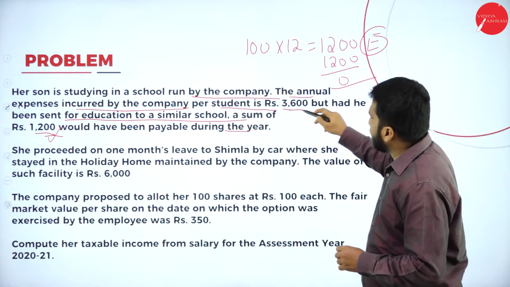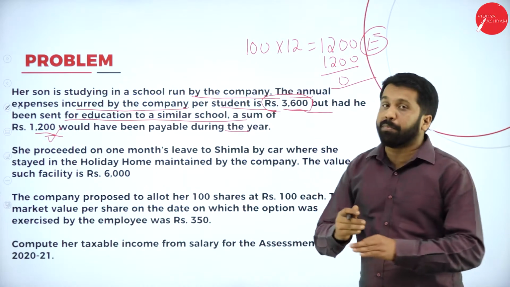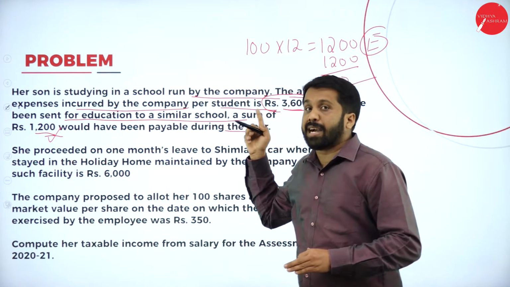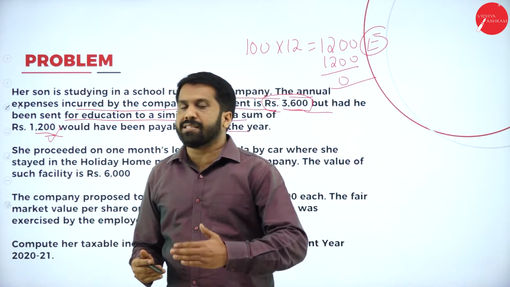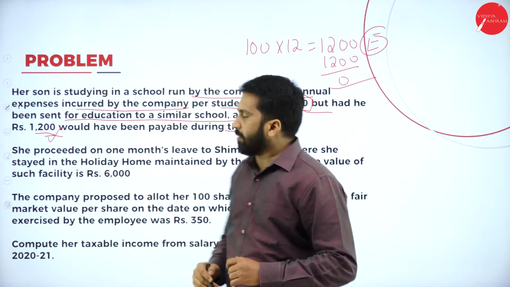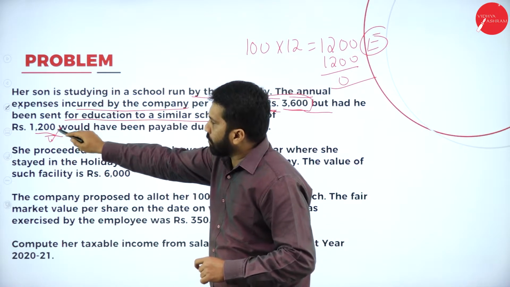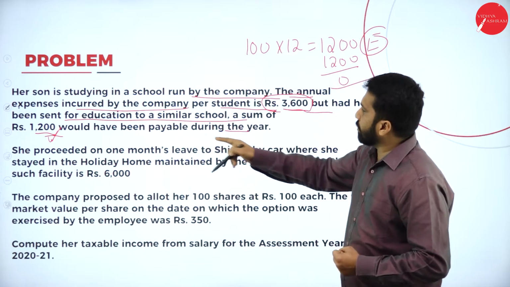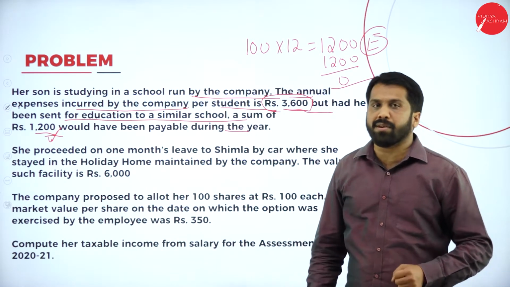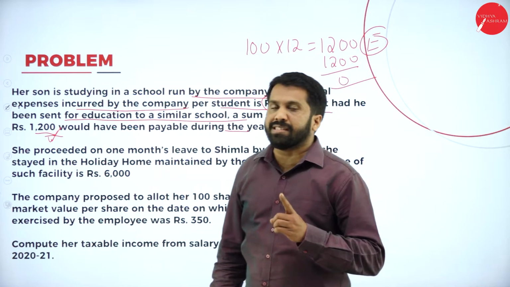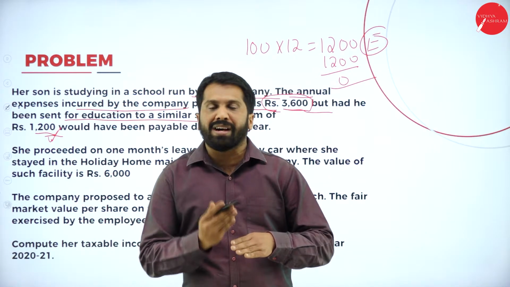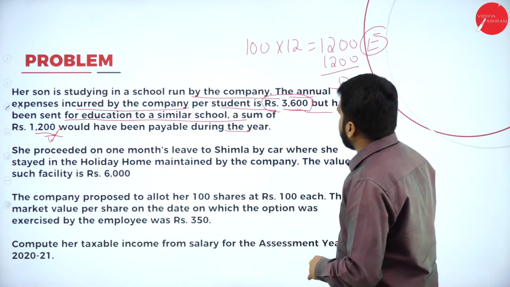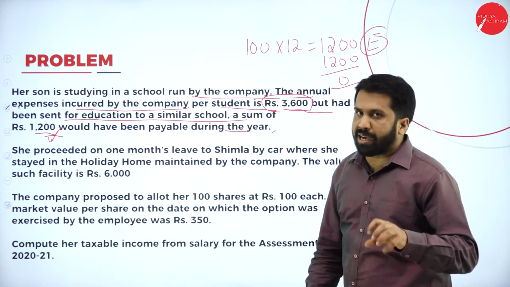Even though 3,600 worth of education can be given, he has not joined his child to the company school. He joined his son somewhere else. For that reason, he is getting 1,200 as a benefit allowance. That 1,200 is exempt. Why? Because per child 100 rupees is exempt. 100 into 12, it will come to 1,200. Now, up to this we have completed.